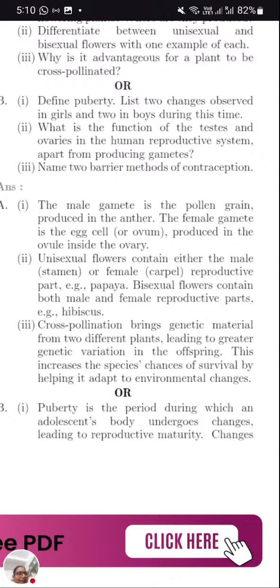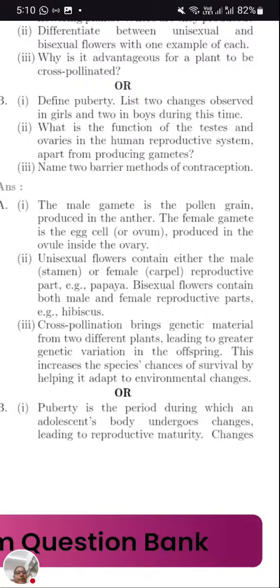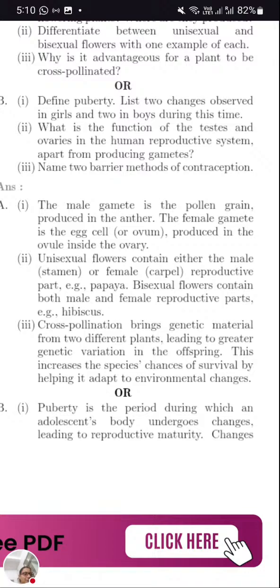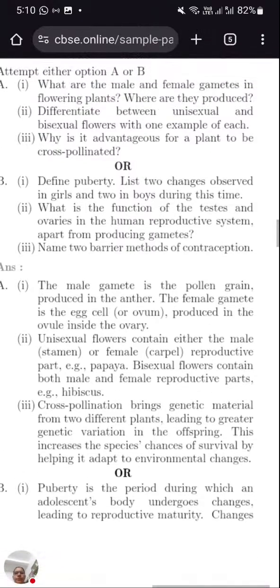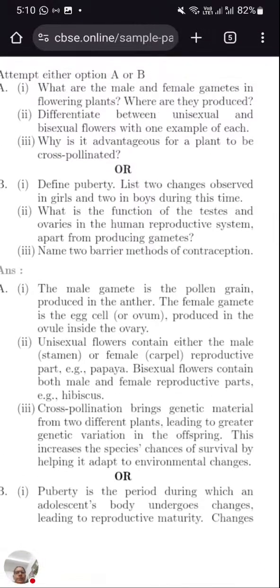Ovule contains the female gamete, and the anther produces pollen grains, which are the male gamete. The anther and filament are the parts, and then it produces pollen grains. Next, where are they produced? We completed that.